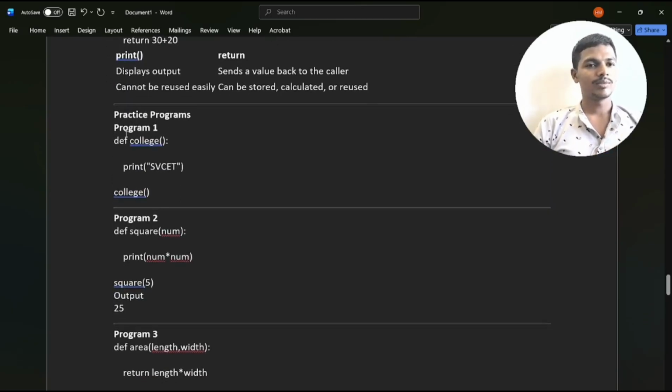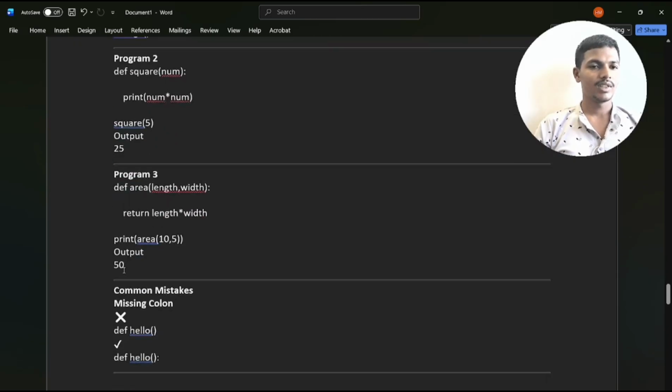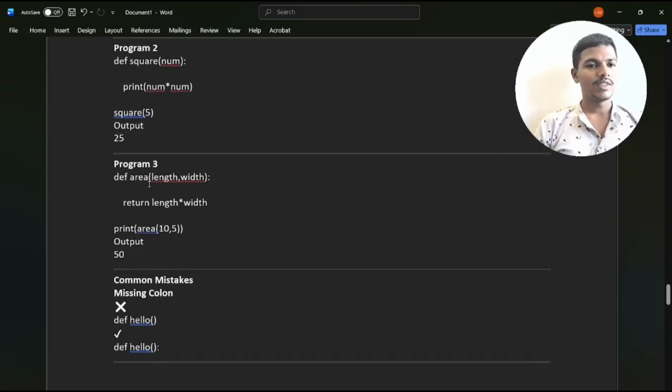Practice programs. Program 1, define the function, call it explicitly, print explicitly, and based on this the output will be displayed. In program 2, the square: number 1 into number 2, square equals 5, 5 times 5 is 25. And program 3, area of length into breadth. We are finding the area, length into width, length 10, width 5, 10 into 5 is 50.